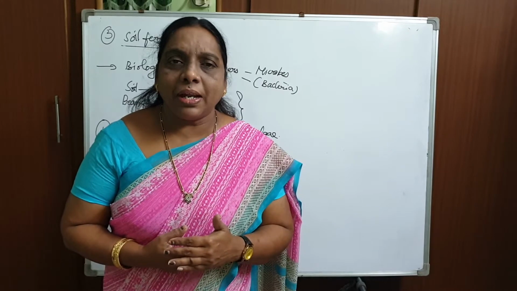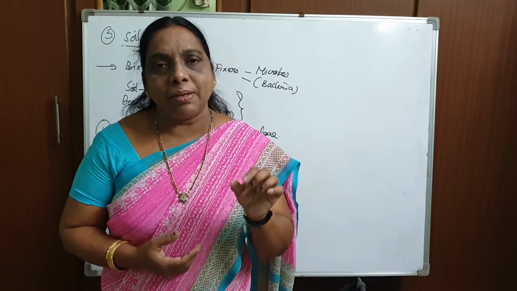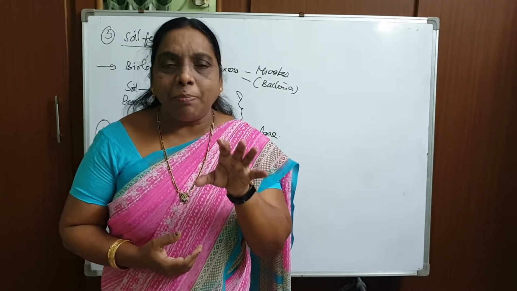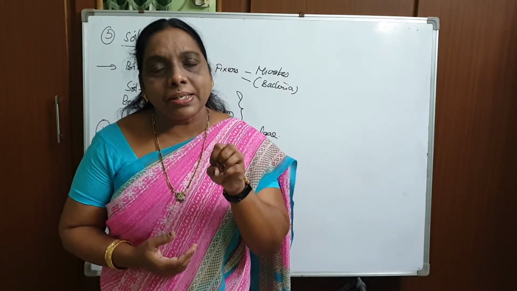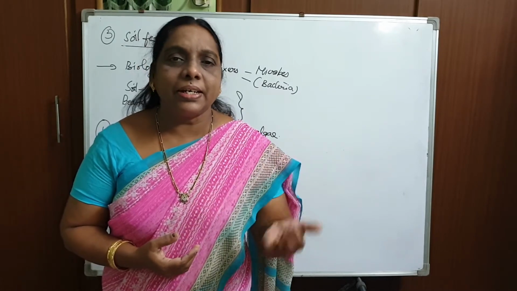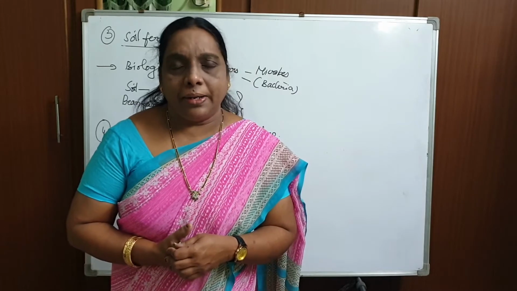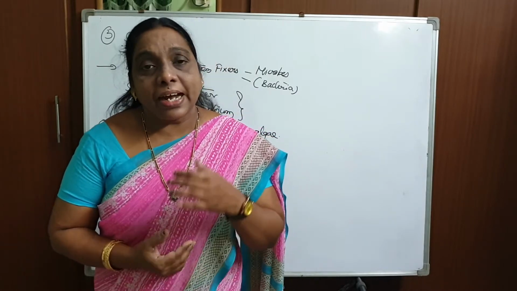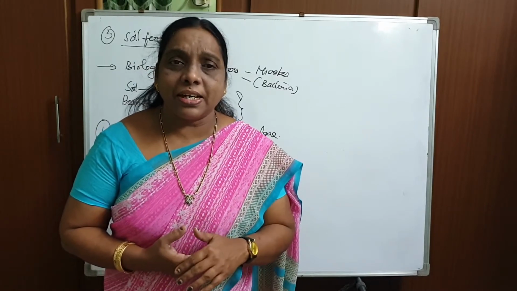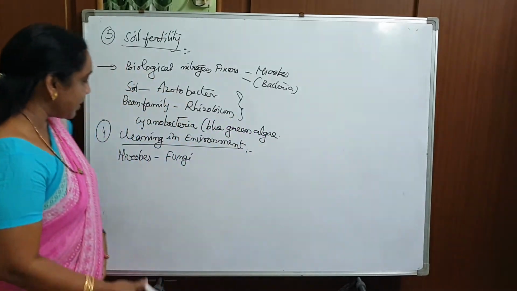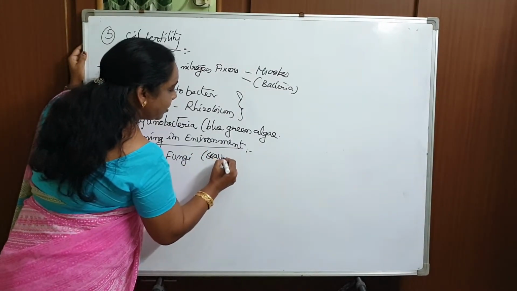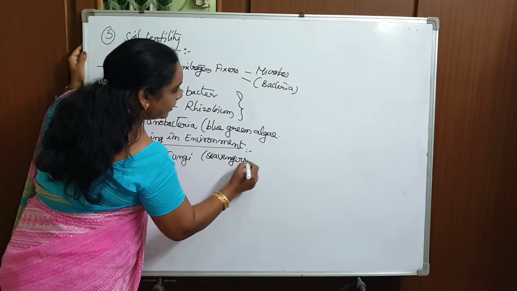So automatically, with the action of these enzymes, the dead organisms start decaying. The complex matter will be loosened and made simple, and it will be converted into a juicy content, and then that juicy content will be taken up by the fungi. That is the reason fungi act as scavengers. That's why the fungi are called scavengers of earth. They are known as scavengers of earth.